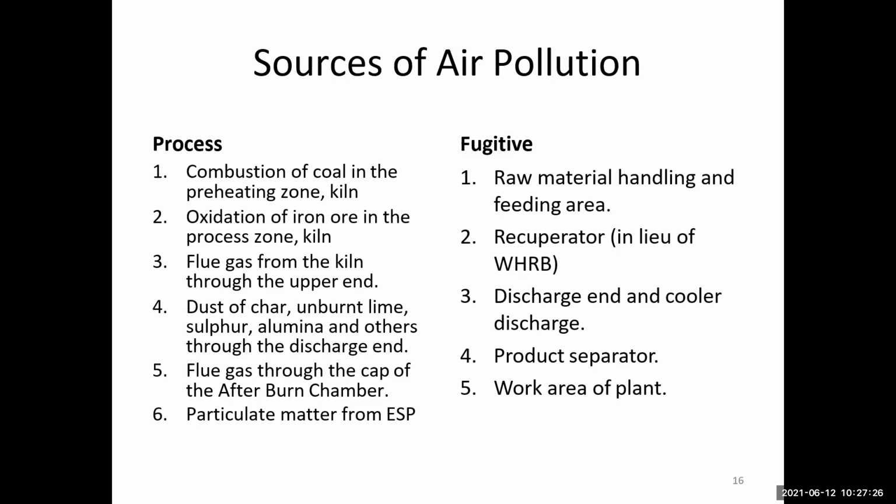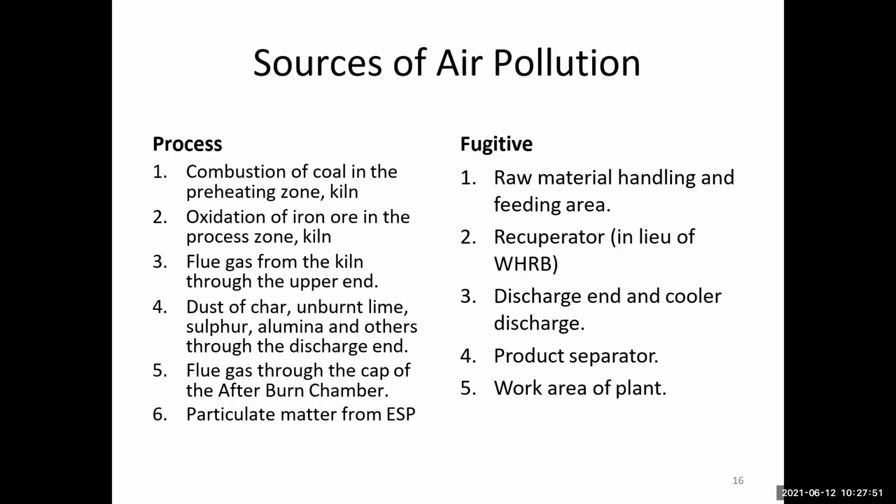Dust of char, unburnt lime, sulfur, aluminium and others comes through the discharge end, and flue gas through the stack of the afterburner chamber, and particulate matter from the ESP. So PM, the particulate matter of the air pollution, is from the ESP. Okay, this is the process source of air pollution.